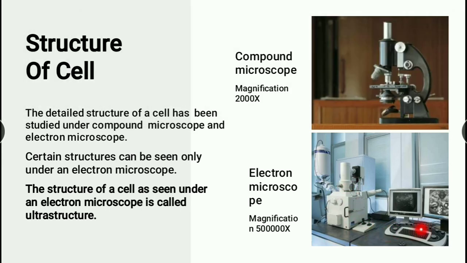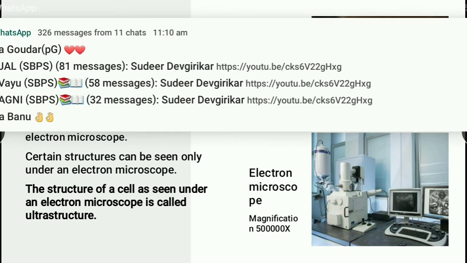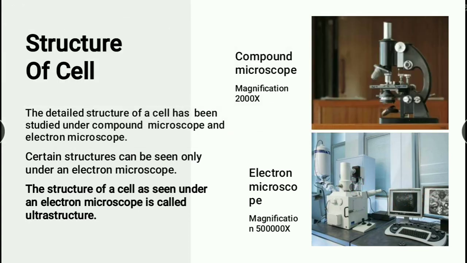See, this is the electron microscope. I told you how much magnification is there. See, this is the magnification of the electron microscope, whereas our compound microscope that we use in the science lab is only 2000x. So we can see how much more magnification there is for the electron microscope. Understood? This is used especially to study the microorganisms that cause diseases. The electron microscope is very useful nowadays.